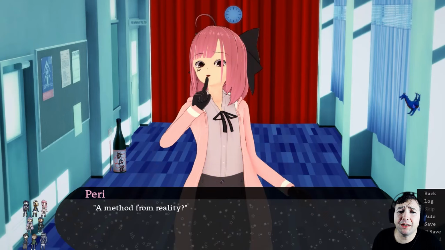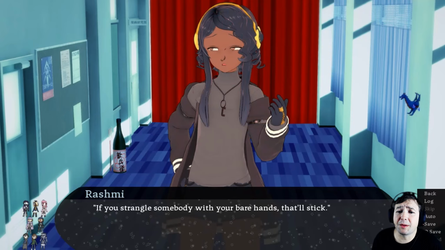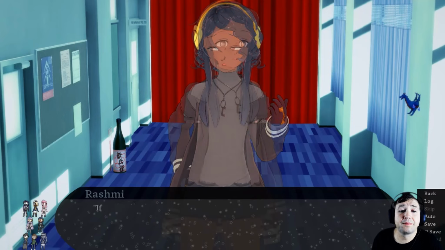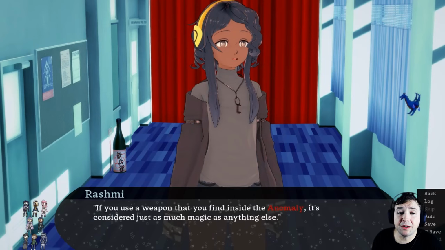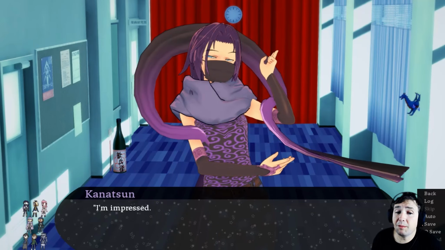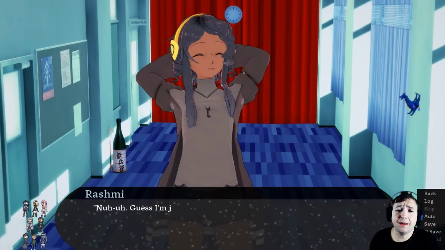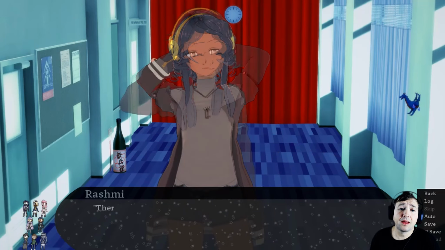A method from reality? I think I might actually know this one. If you strangle someone with your bare hands, that'll stick. Likewise, if you brought a knife with you, same thing. If you use a weapon that you find inside the anomaly, it's considered just as much magic as anything else. None of this even applies here, since time rewinds anyway, of course. But hey, did I get that right? I'm impressed, you did. Are you sure you don't have experience with anomalies? Nuh-uh, I guess I'm just such a quick learner.